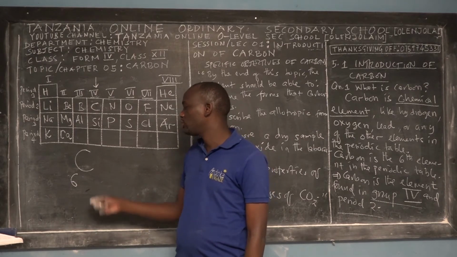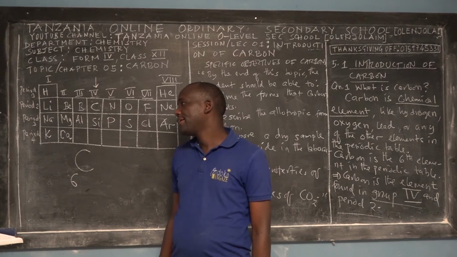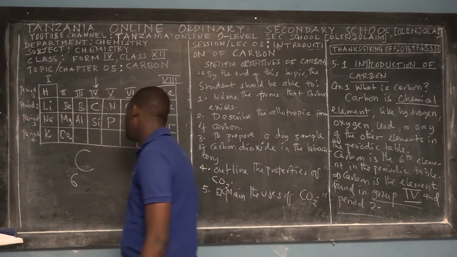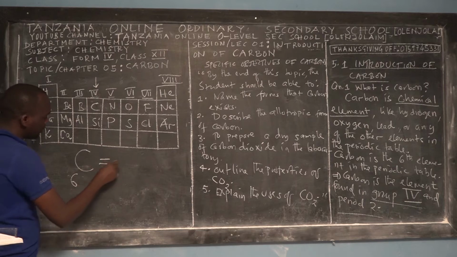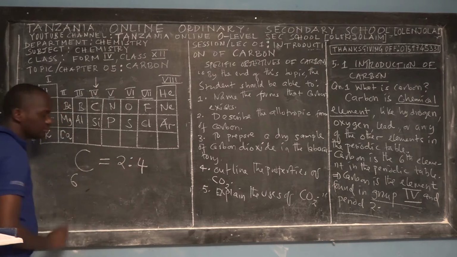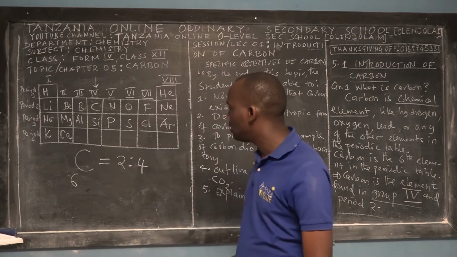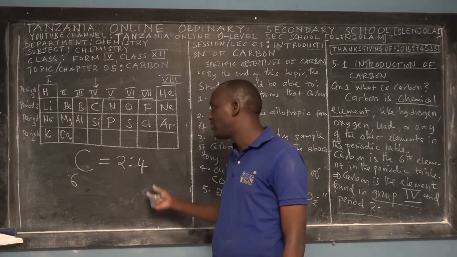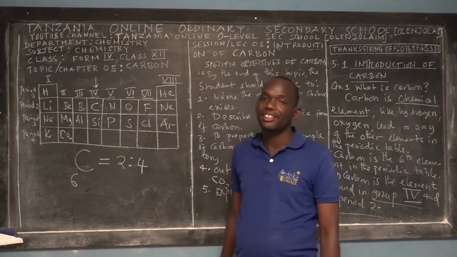So it contains 6 protons, and also 6 electrons. So if you want to write its electronic configuration, we write that this is 2, 4. Why am I doing this quick review? I know that you covered this stuff in Form 2, and you are even more competent than I can think.